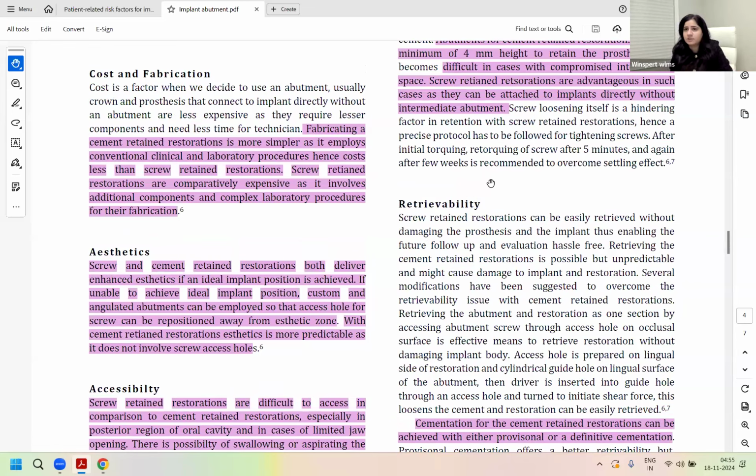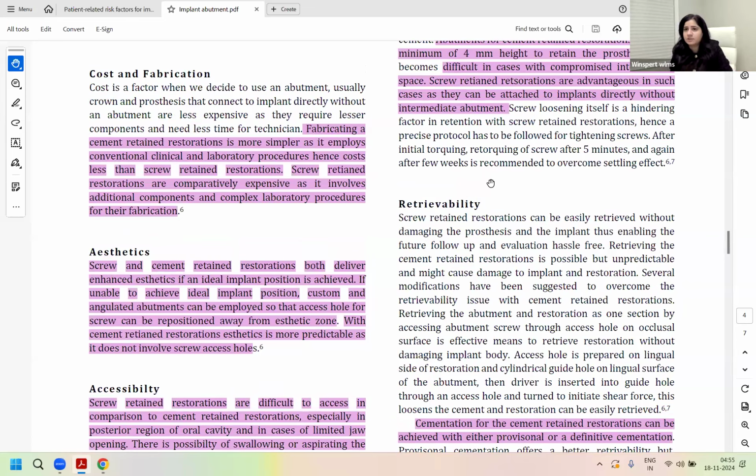Then comes accessibility. Screw retained restorations are difficult to access in comparison to cement retained restorations, especially in the posterior region of the oral cavity. It is easier to put screw retained restorations up to the premolar area, but the more posterior the area is, the harder it is to put in the screws and tighten them, and in cases where there is limited jaw opening, the screw retained restorations also pose a challenge.